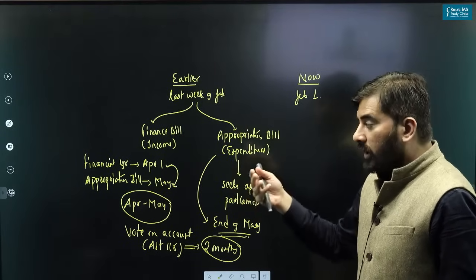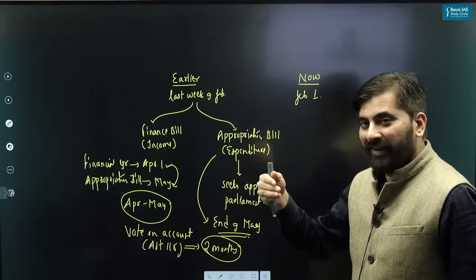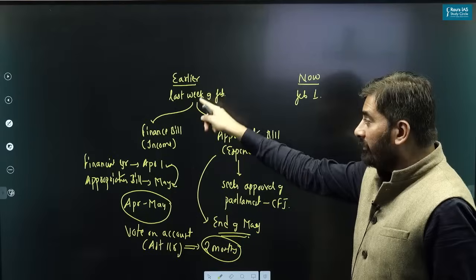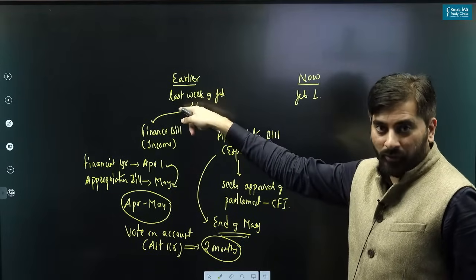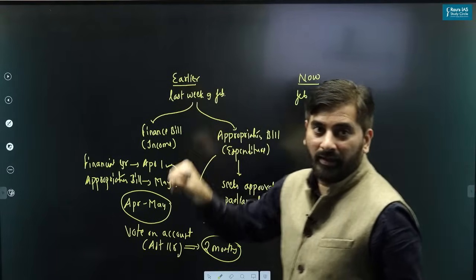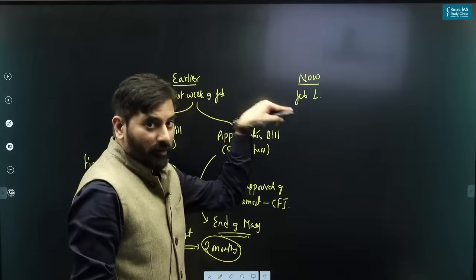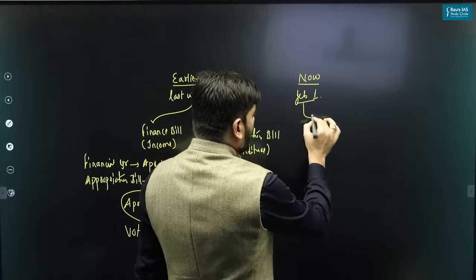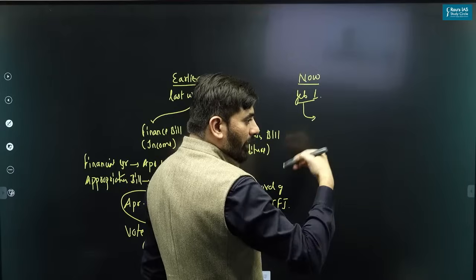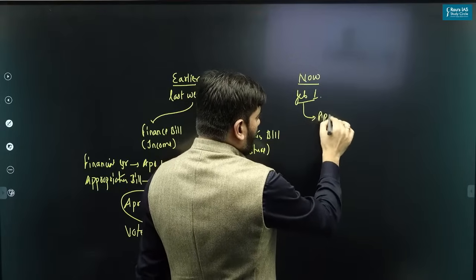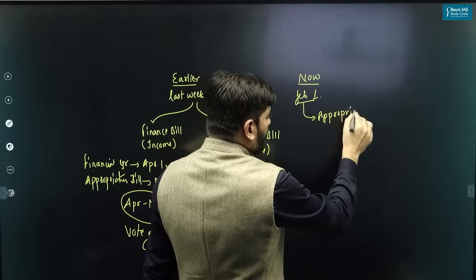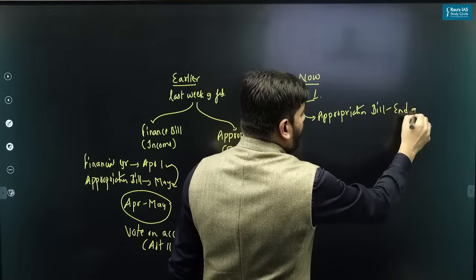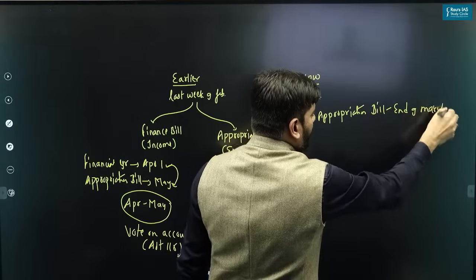So vote on account, you must understand, was always part of the union budget when the union budget used to be presented in the last week of February. But now the budget is presented on 1st of February, which means the appropriation bill normally gets passed by the end of March itself.